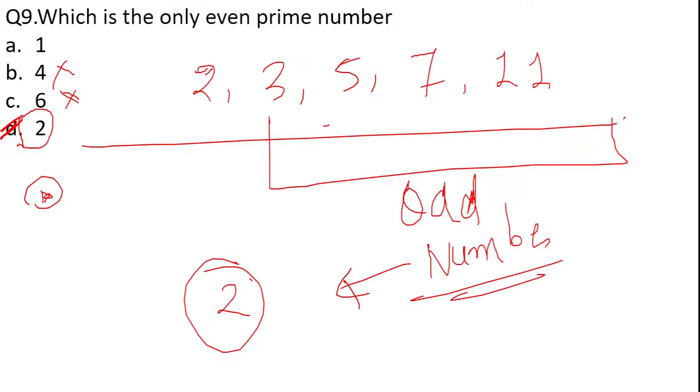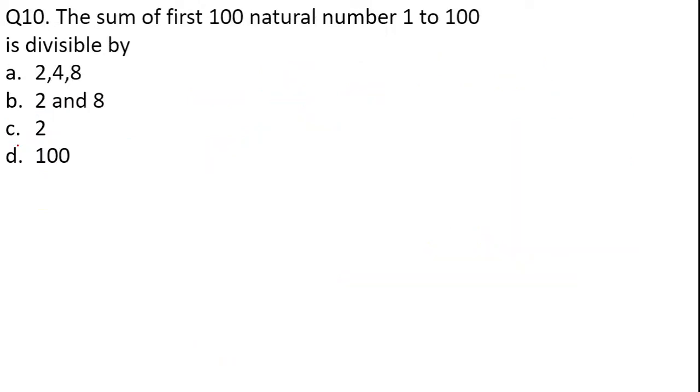So moving on to the next question. Now the question is, the sum of first 100 natural numbers, 1 to 100, is divisible by which of the following numbers? Option A is 2 for it. Option B is 2 and 8. Option C is 2 and option D is 100.